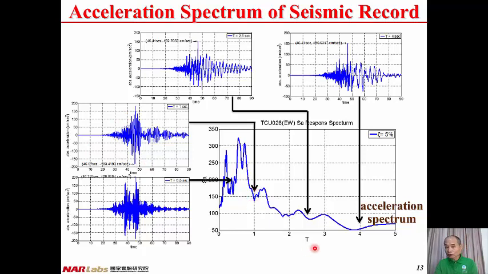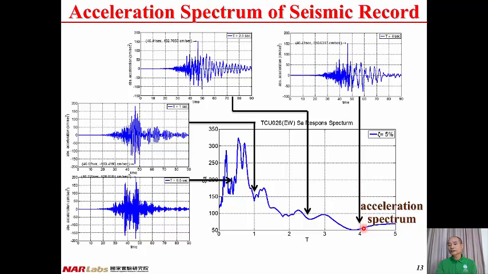When T equals 2.5 seconds, conduct the seismic analysis to obtain the time history of the absolute acceleration of the structure, and pick up the peak value, and then we have another data point here. When T equals 4 seconds, conduct the seismic analysis, find out the peak value, and then we have one more point here.